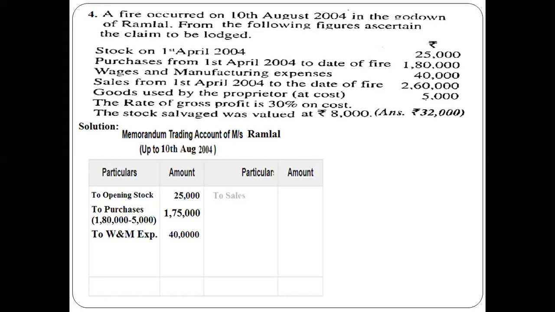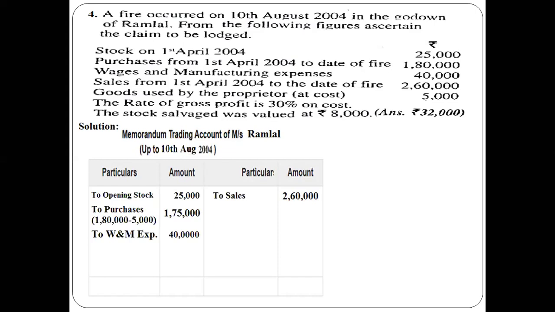Then next, by sales. Sorry, it is written 'to sales', I did not rectify it, right? It is by sales. How much is the value of sales? It is 2,60,000. Clear? Now the gross profit percentage is given as 30% on cost.